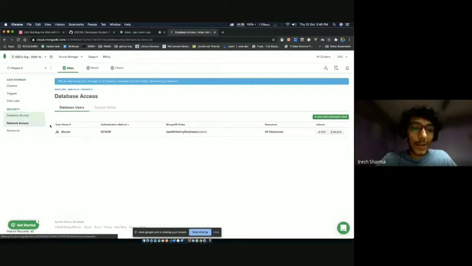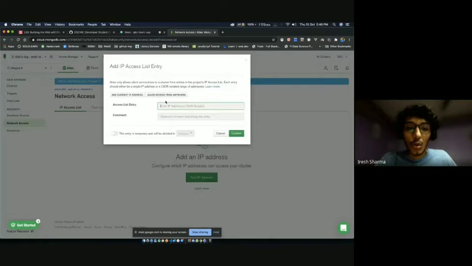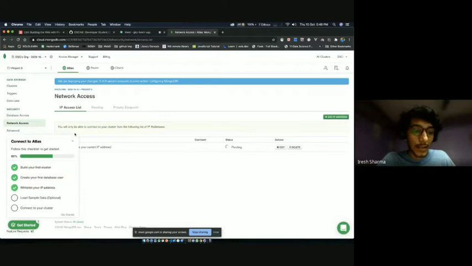Then we'll go to network access and we're going to change the IP address. Because we are making an application which we're just going to use for fun and most probably we'll delete later, I'm going to click on allow access from anywhere. What this does is fill in an open IP here, and hence everyone can access this. So I'm going to confirm. Now we have the access.